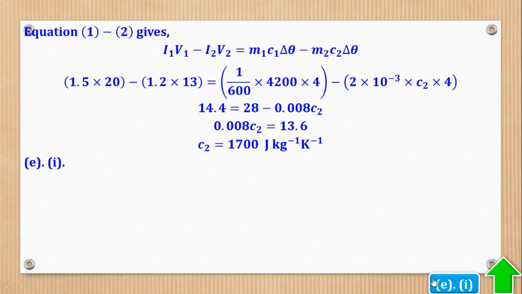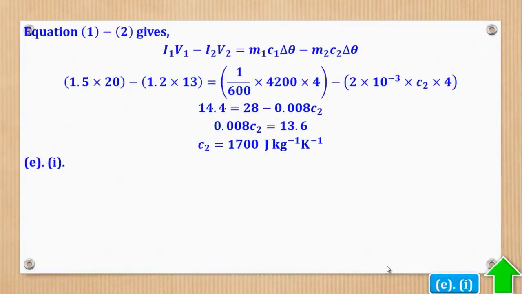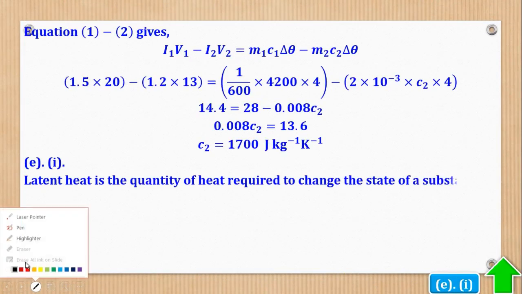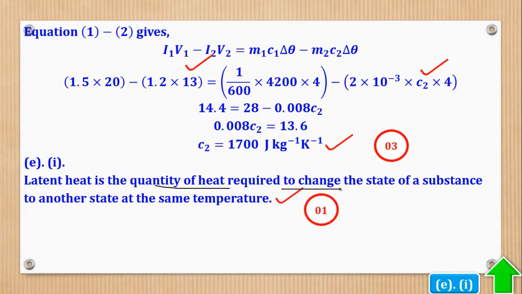Then part E says define latent heat. So latent heat is the quantity of heat required to change the state of a substance to another state at the same temperature.